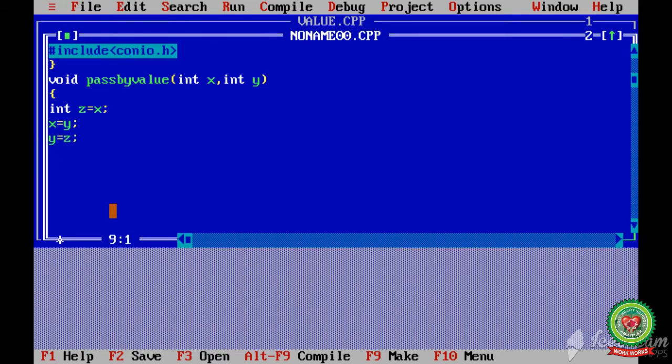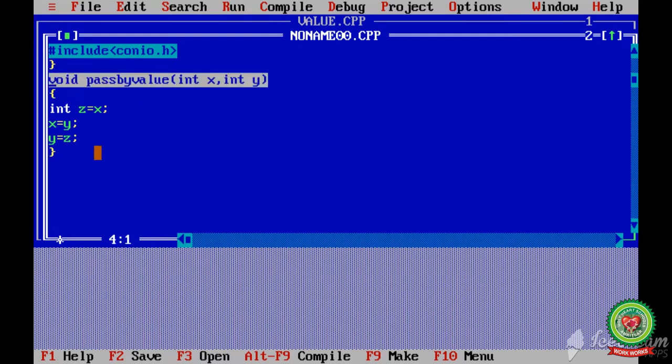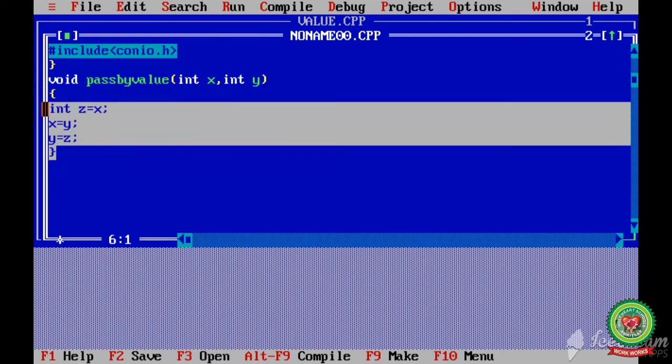In this way the values swap, meaning interchange. Now I have created the logic of this function passbyvalue in this piece of code. This line is my function declaration and this piece of code is known as the function definition.